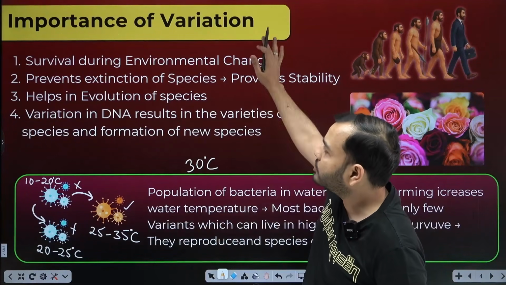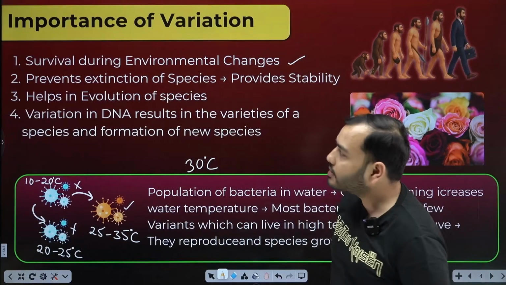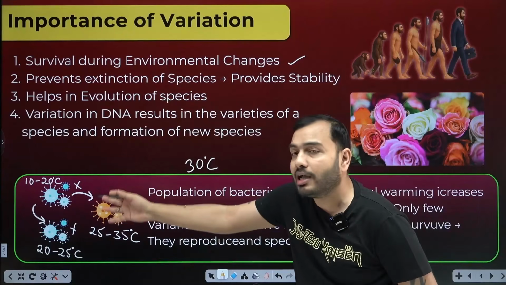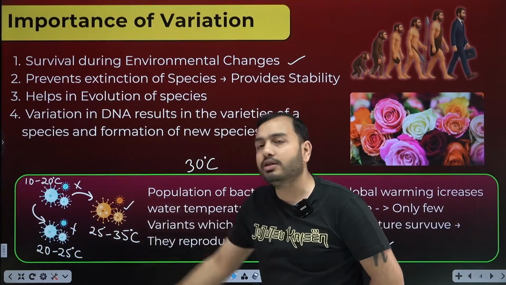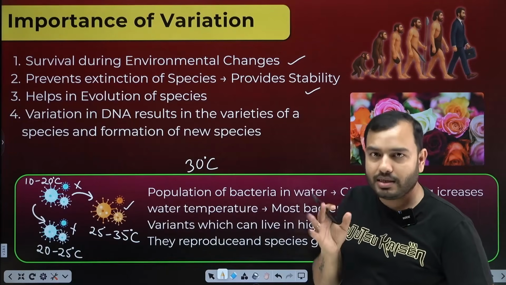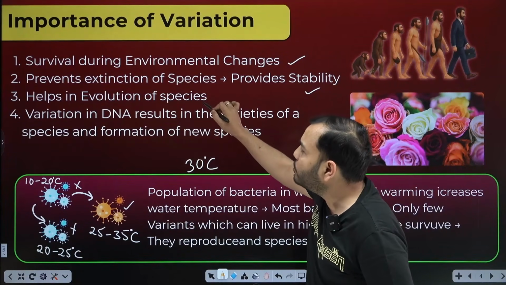That is why it's written importance of variation. Survival during environmental changes. If environmental changes occur, they can survive them. Prevents extinction of species. It saves the entire species from extinction. If all the bacteria were the same, all would have been finished at 30 degrees. Provides stability. Stability was gained by the entire species. Their extinction stopped. Helps in evolution of species.